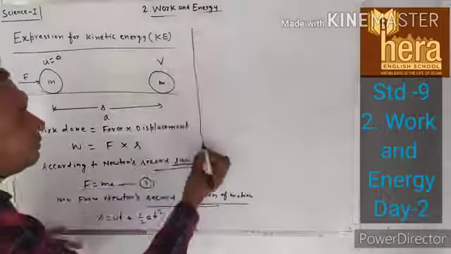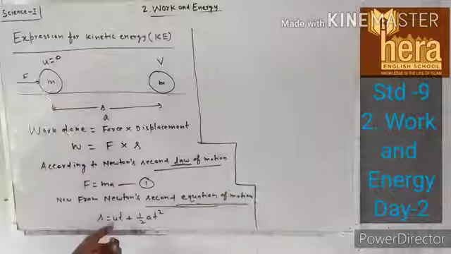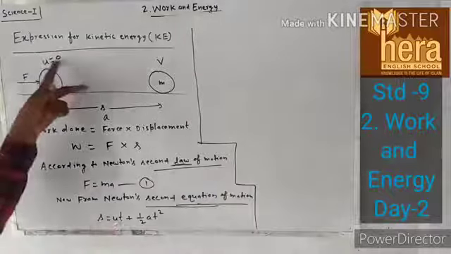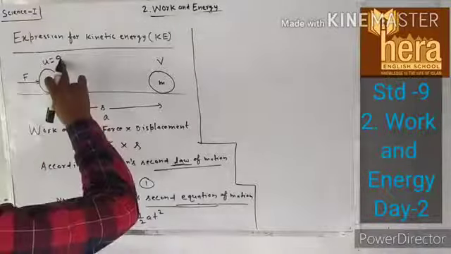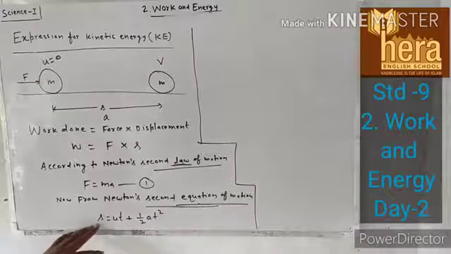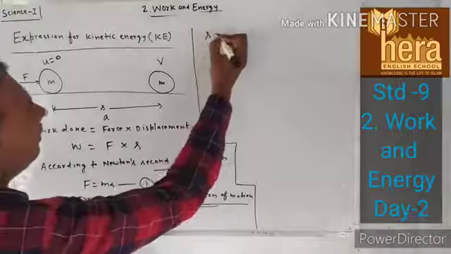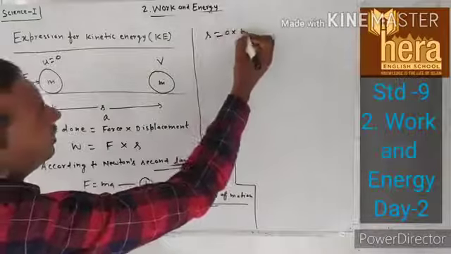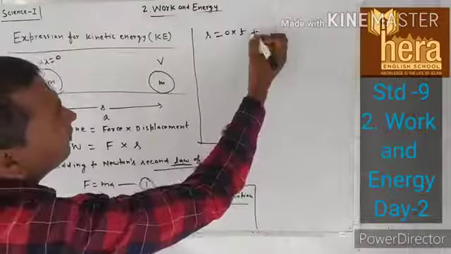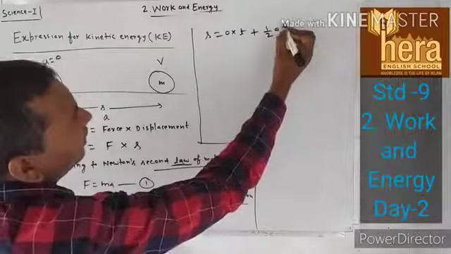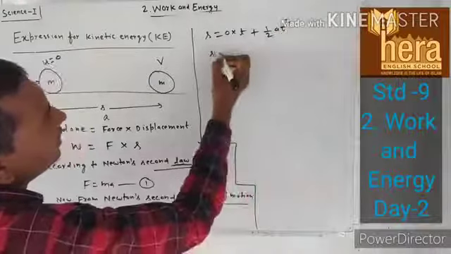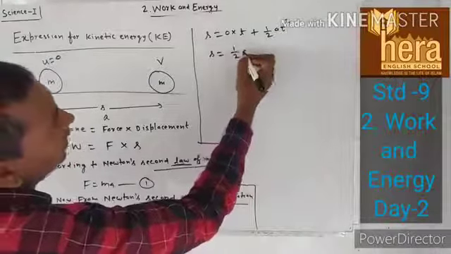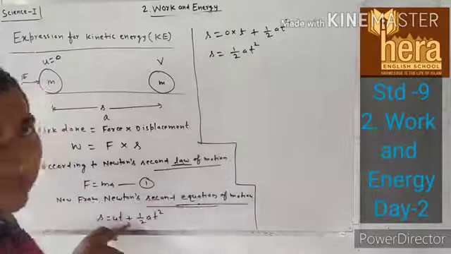So here u is 0 because initially the object was at rest. So therefore S is equal to 0 into T plus half aT square, that is, S is equal to half aT square.